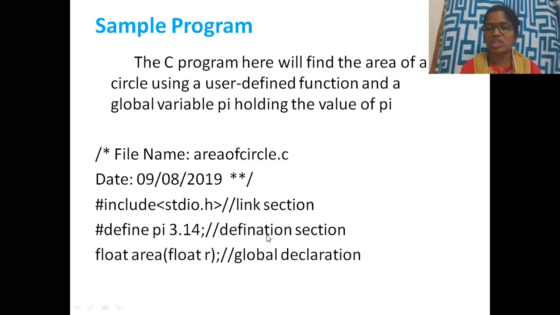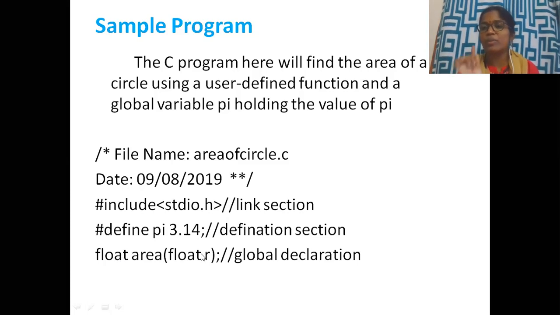This is called the definition section. So #define PI, where it is written as 3.14. This is my documentation section, and this is my link section. This is my definition section. Whereas coming here, it is my global declaration.